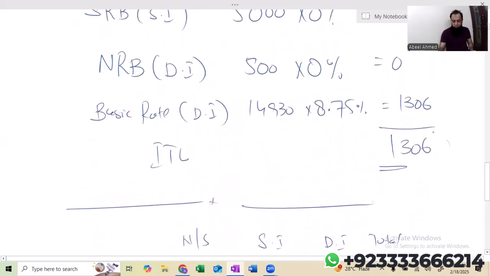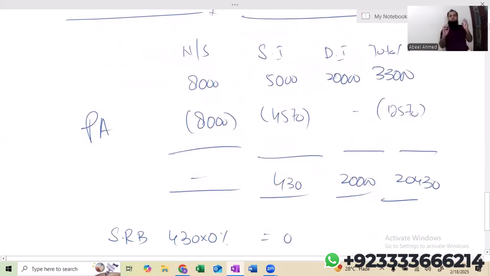Previously, it was 1,306. So you can see that if you're not changing the personal allowance allocation where you should have changed, you will end up by paying more tax. So you will be losing professional marks as well. It's not a commercially wise decision.